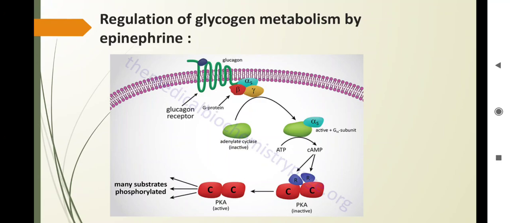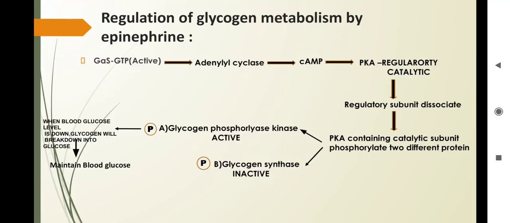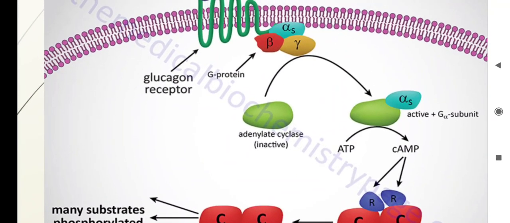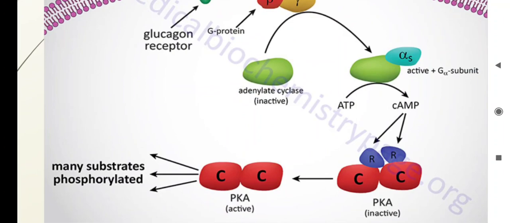But after the stimulation by cyclic AMP, this regulatory subunit is dissociated. As you can see in this diagram, it is now simply in the catalytic form, and it is converted from the inactive to the active form.